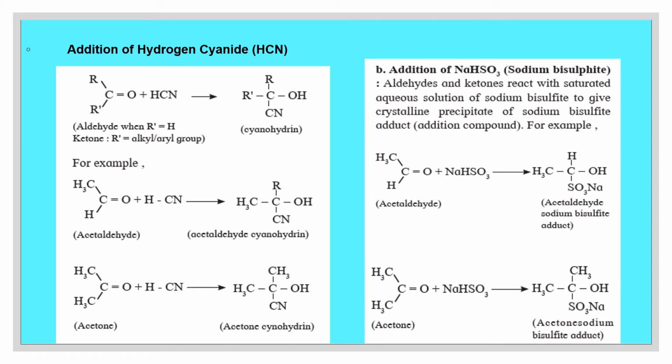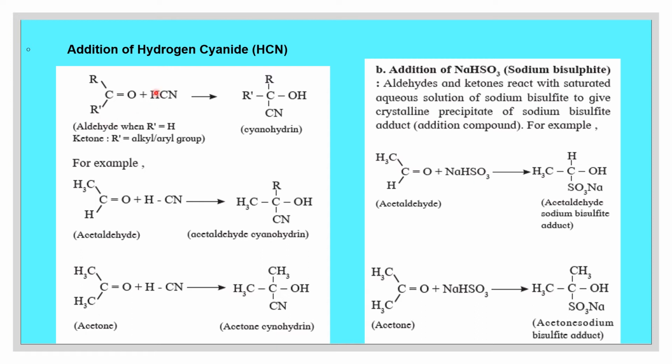Addition of hydrogen cyanide. The formula of hydrogen cyanide is HCN. Hydrogen cyanide is a weak acid which can add across the carbon-oxygen double bond in aldehydes and ketones to produce compounds called cyanohydrins. The negative part of the reagent, that is CN, attacks the electrophilic carbon atom of the carbonyl group. So CN attacks this carbon atom of the aldehyde or ketone. The reaction requires either acid or base as catalyst.